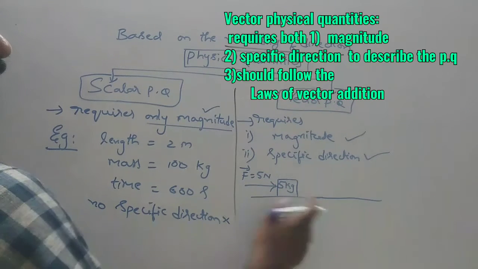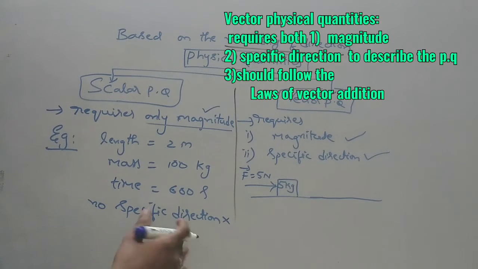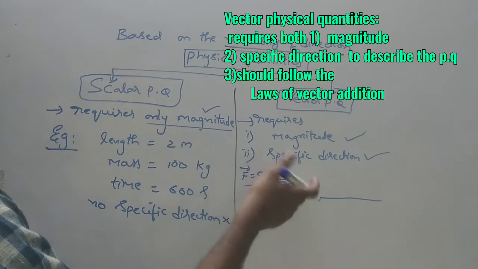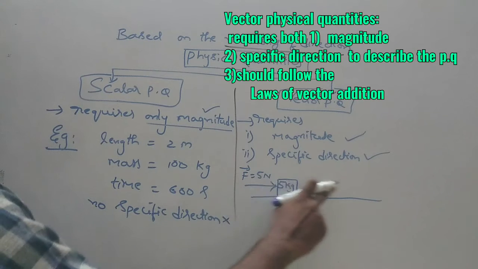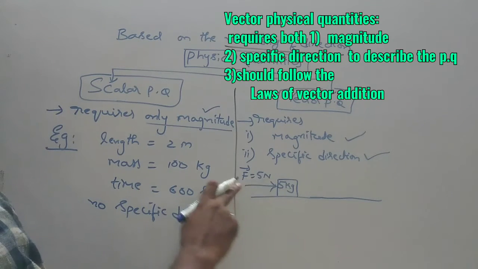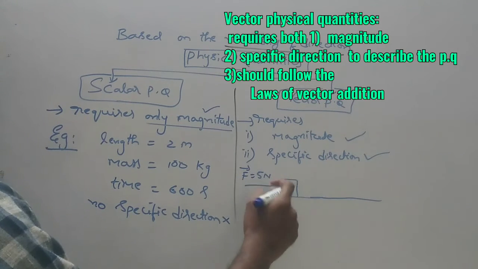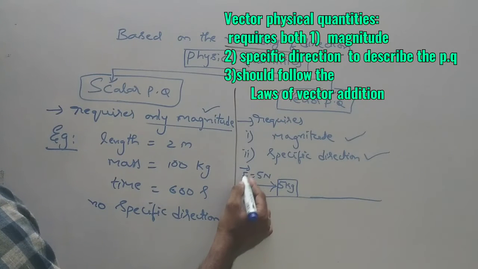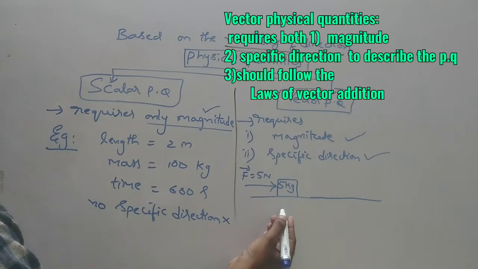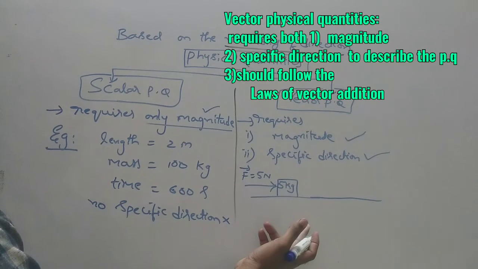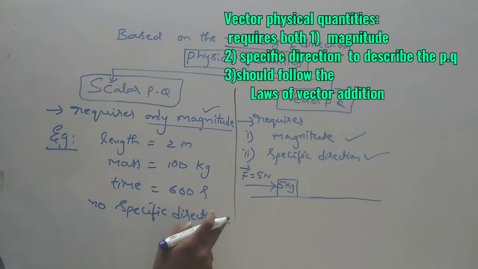If the block is moving towards right, there is no other opposing force, so in which direction was the force applied? If force is applied towards right or towards east, then only the block will move towards right or east. That means while describing how much force is applied, you have to tell the magnitude as well as the particular direction in which that force has been applied.